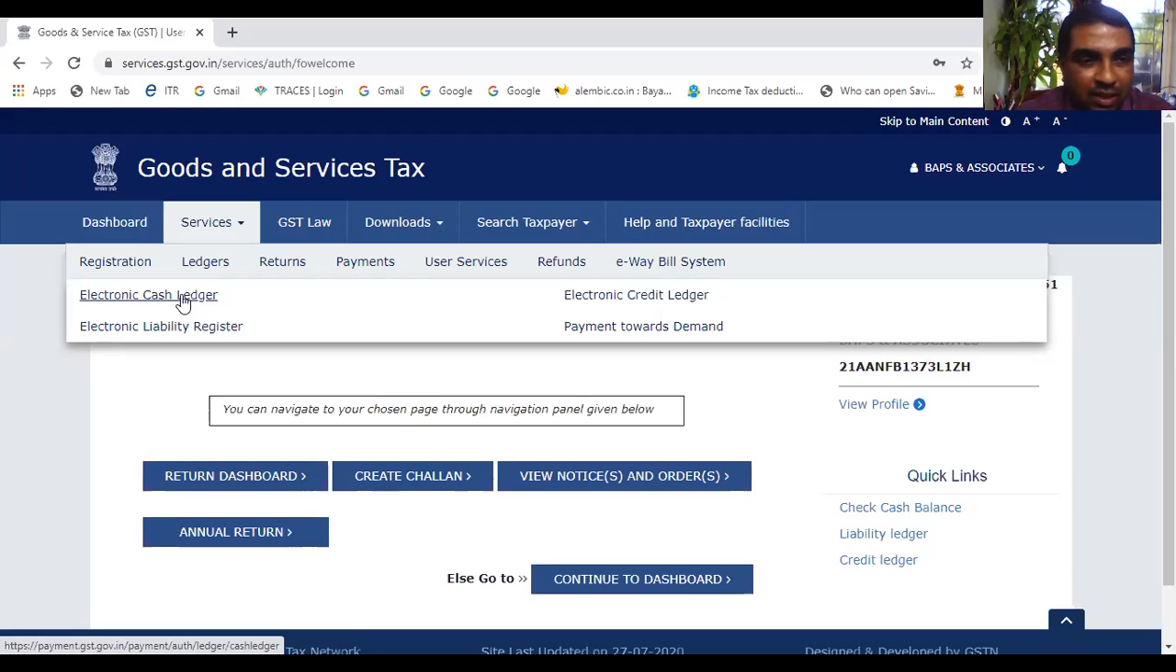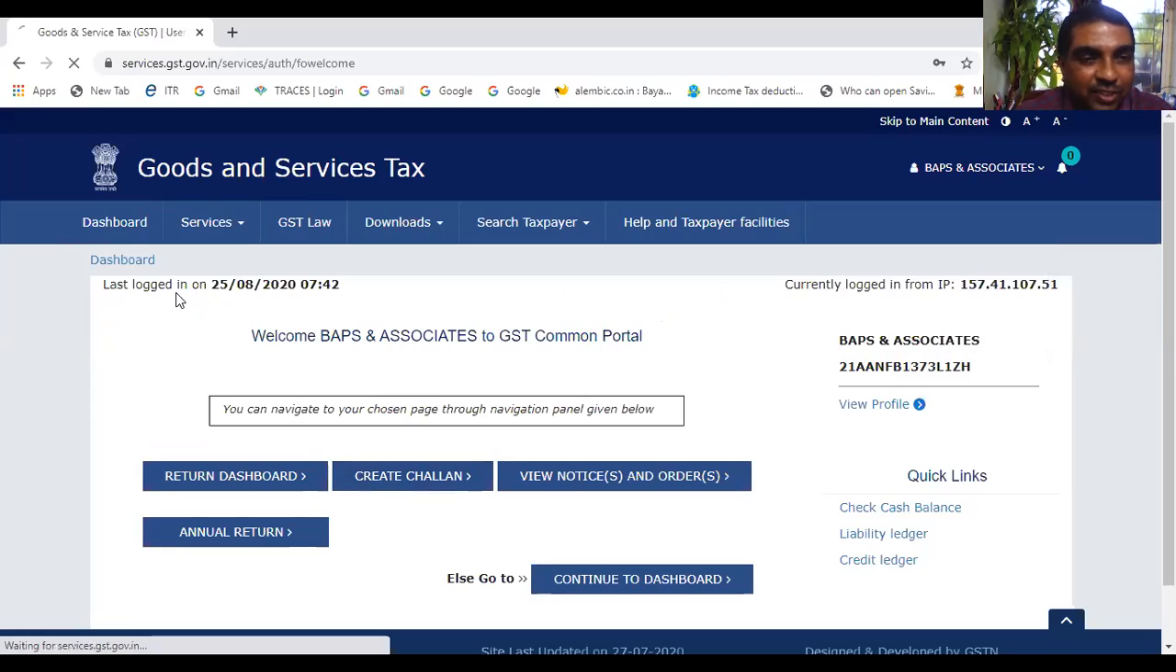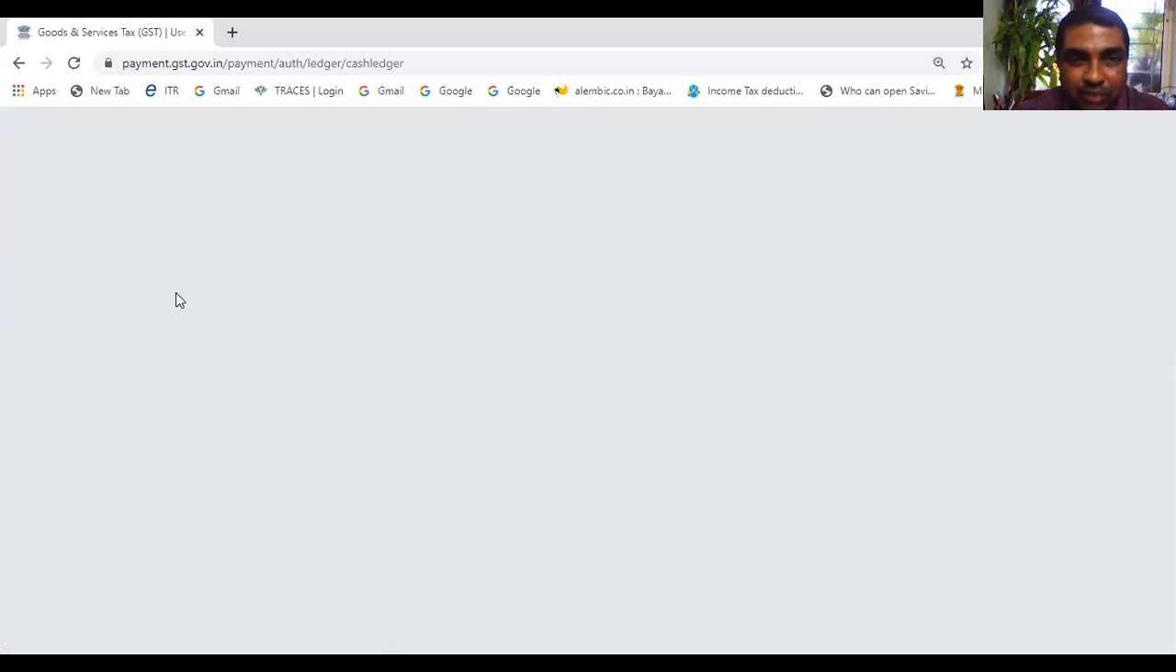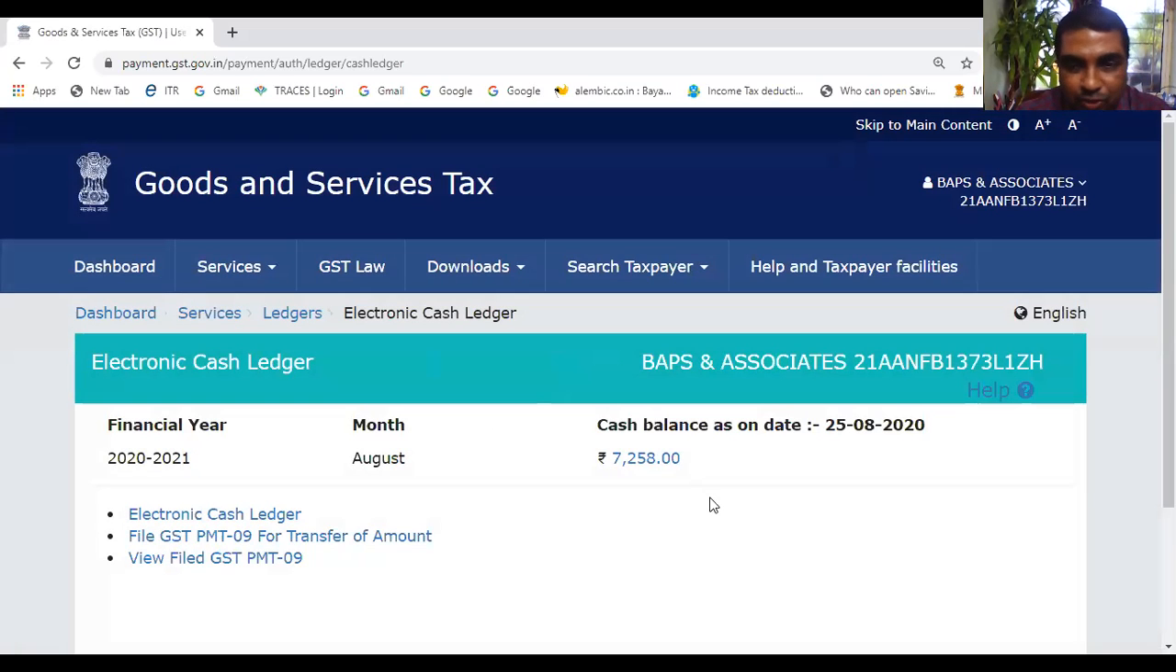Right now, let us check if there is some balance in electronic cash ledger. If payment has been made earlier, yeah. You see, as on today is 25th August 2020. As on today, how much balance is there in electronic cash ledger? Are you able to see the ledger? So 7,258. Yeah. So any payment you make, suppose you make now 50,000 rupees, that will be added. Okay. Sometimes it takes some time to be reflected. Maybe in one day it will be reflected. Right. So that amount, that means this much money is available.